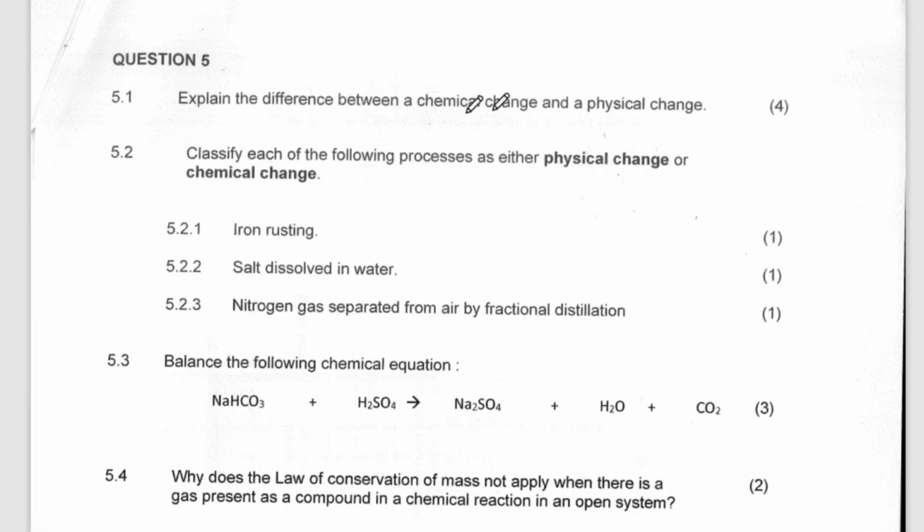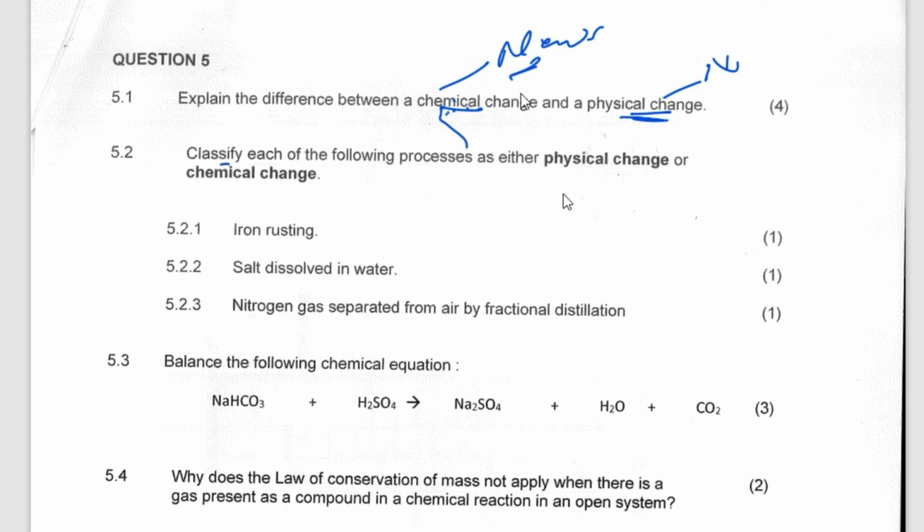Then they're saying explain the difference between chemical change and physical change. Here there is formation of a new substance. Here there is no formation of a new substance. There is only a change in the state. It can be state, texture, or phase. Yes, so basically that's what is involved. But here, in most cases, new substances are formed.